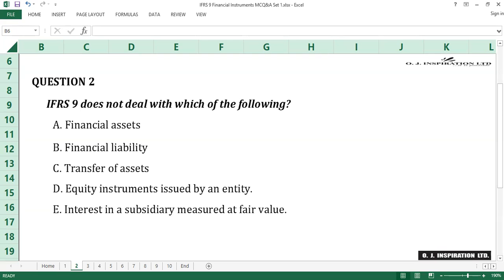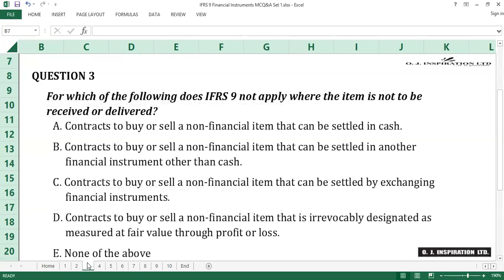D is the answer to question number 2. Question number 3. The answer to question number 3 is E, none of the above.